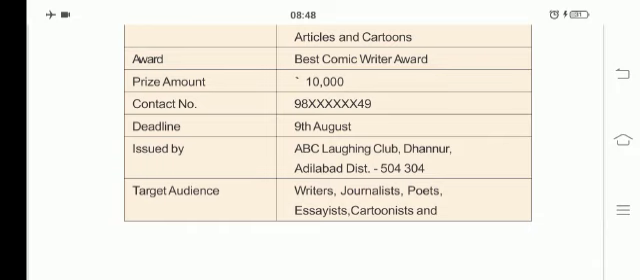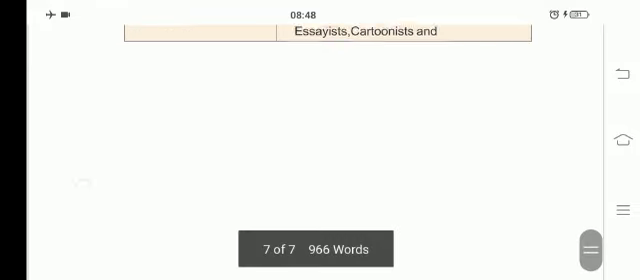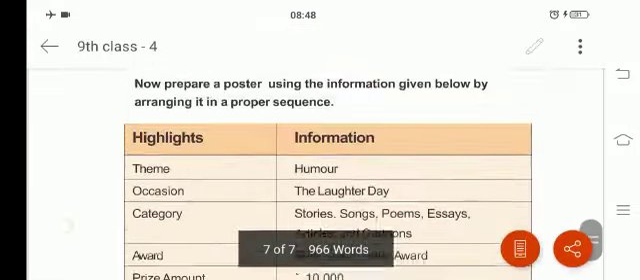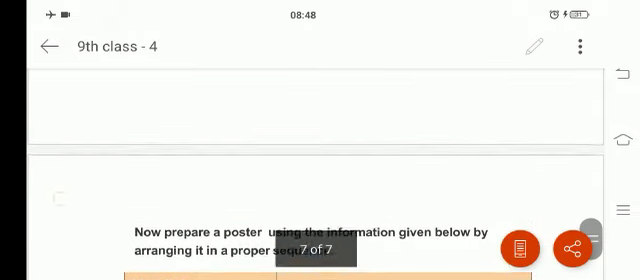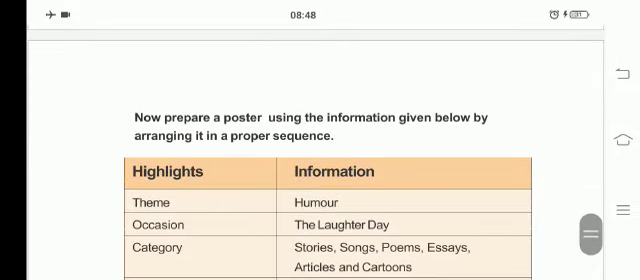So by using the information in this box, we have to prepare a nice attractive poster. This is the homework for you. You have to prepare the poster and submit it to me in the next class.